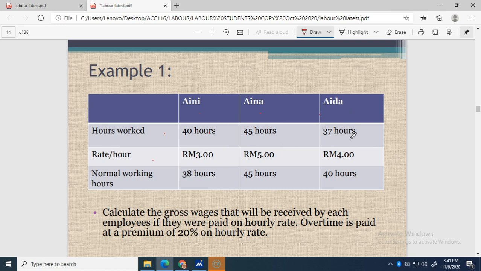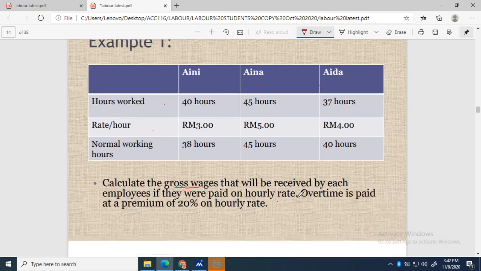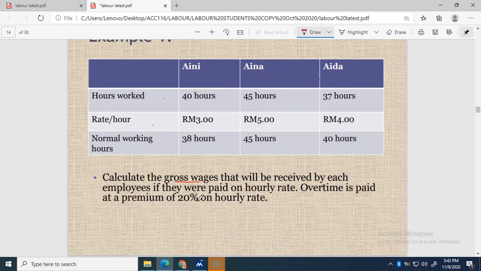Aina 5 ringgit, Aida 4 ringgit. While the normal working hours are also not the same for the three workers. Normal working hours for Aini is 38, Aina 45, Aida 40. So you are required to calculate the gross wages that will be received by each employee if they are paid on hourly rate. Overtime is paid at a premium of 20% on hourly.